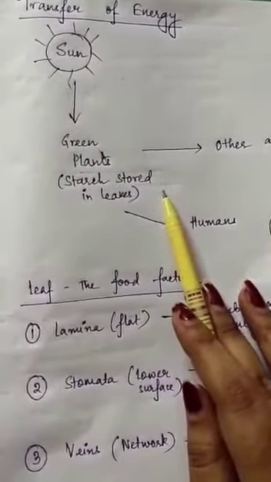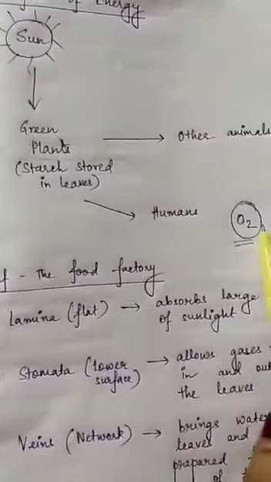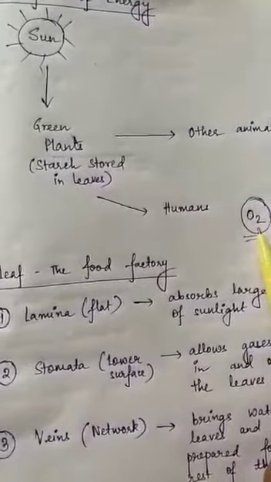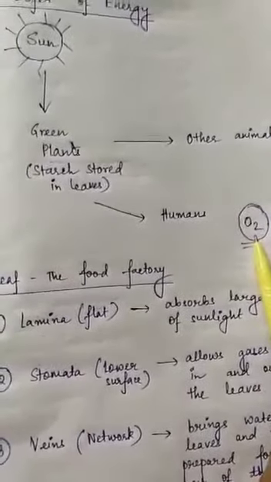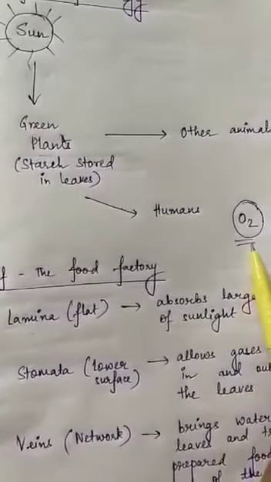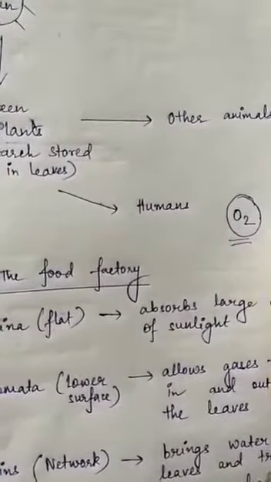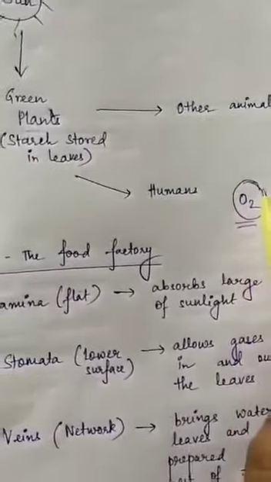We also know that plants produce oxygen, right? This oxygen, formed during the process of photosynthesis, helps in the survival of all living organisms. So it is one of the important products released during the process of photosynthesis.